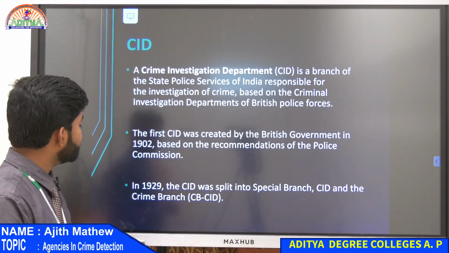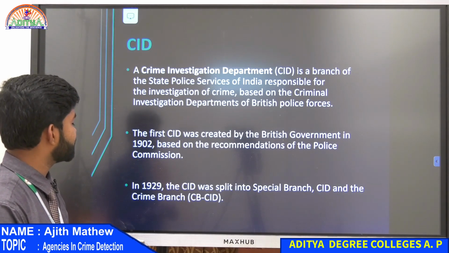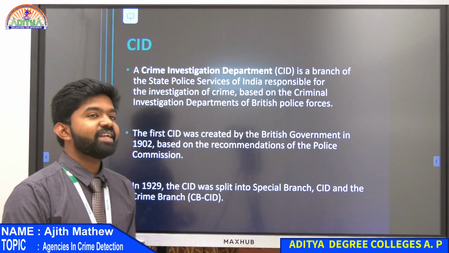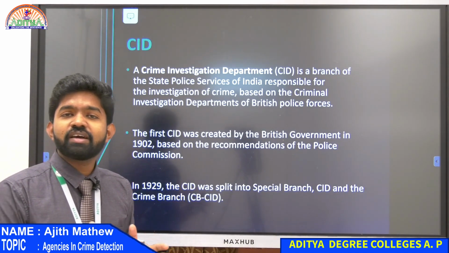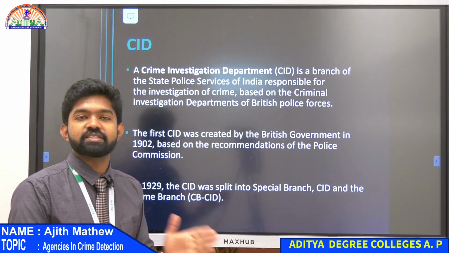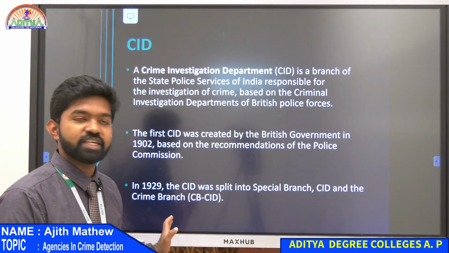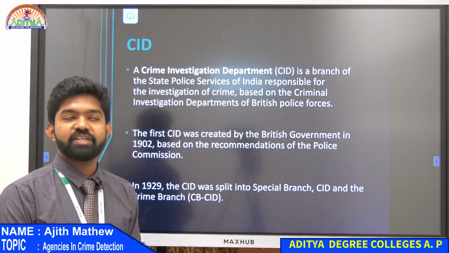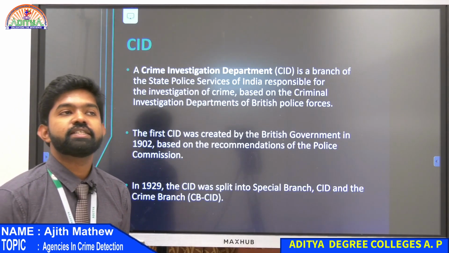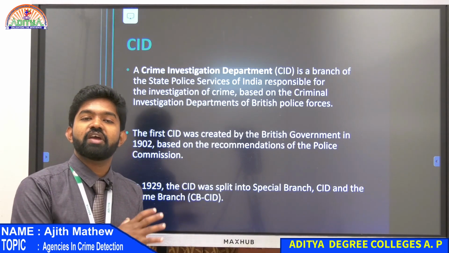In 1929 the CID was split into special branches, CID and the crime branch. In 1929 there were so many crimes that one department could not handle everything, right? So the divisions were split into Special Branch and Crime Investigation Department or crime branch. Everybody knows about CBCID, crime branch. For now, CID is present as a part of every state police.